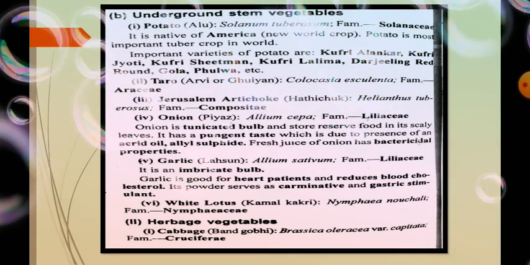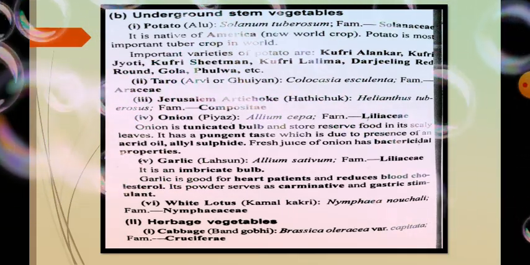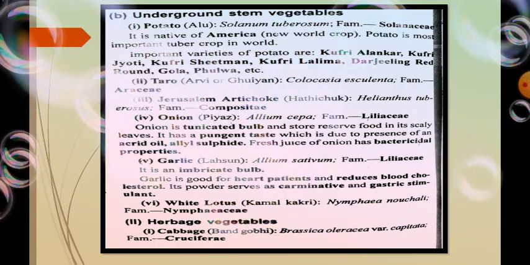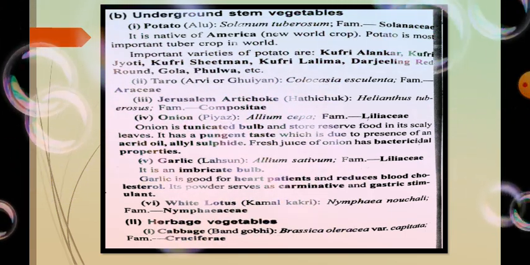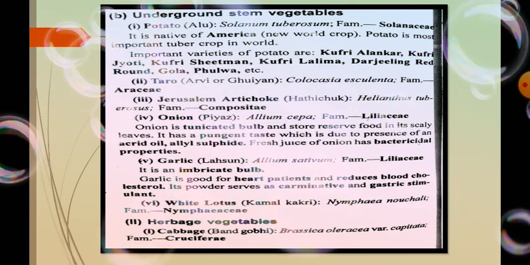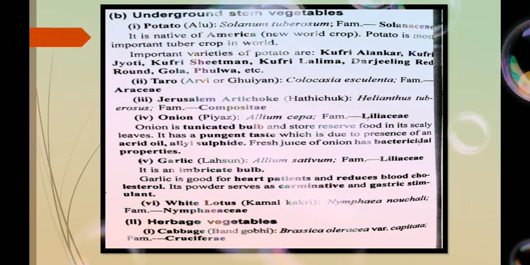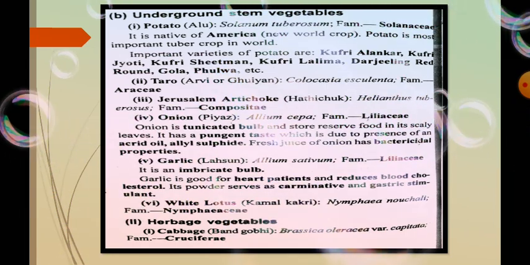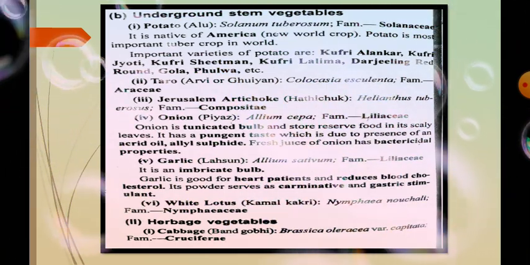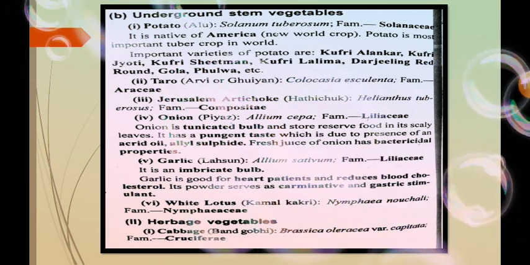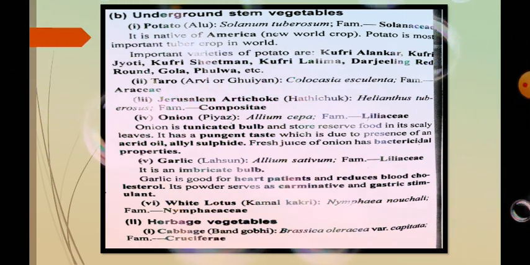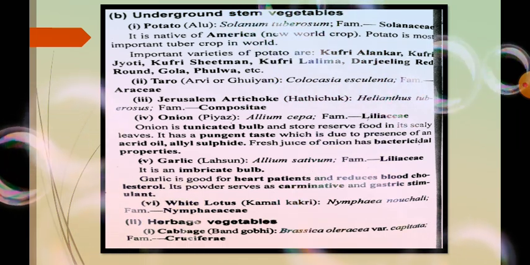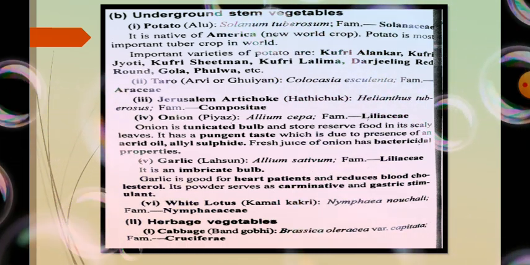Let's come to the underground stem vegetables. In the case of stem vegetables, the most favorable example, and highly used in our daily life, is the potato. Potato, onion, garlic, all these are highly used in our daily life. So comes the potato, which we commonly know as aloo, and its scientific name is Solanum tuberosum, and it belongs to the family Solanaceae.